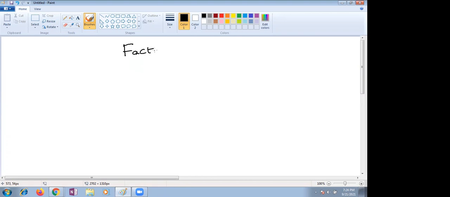Factorization. What is the meaning of factors?